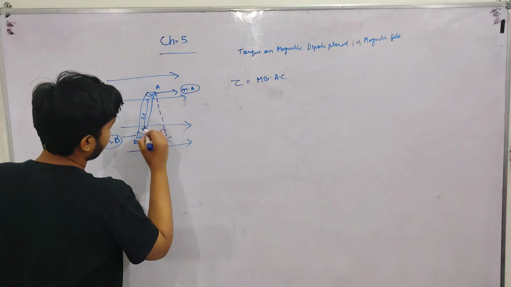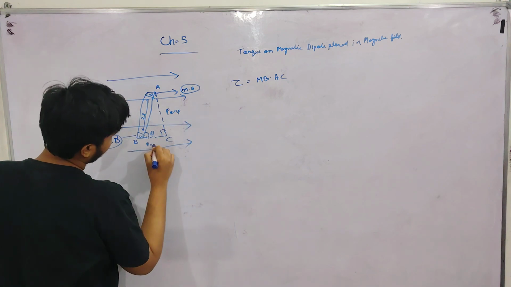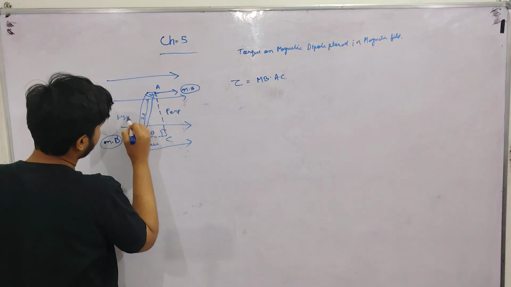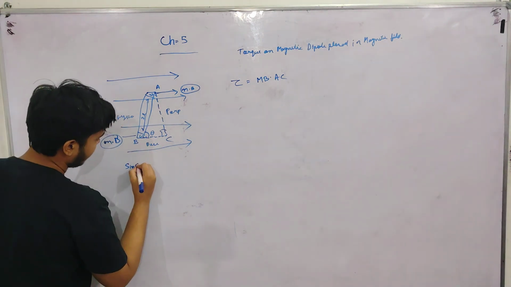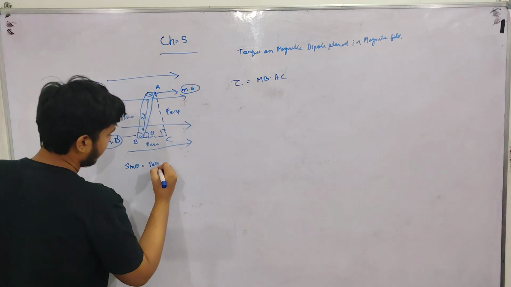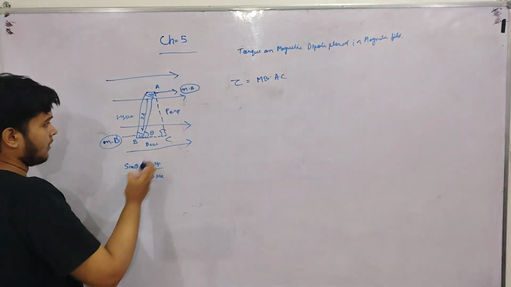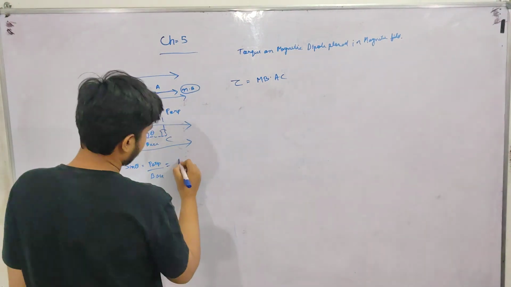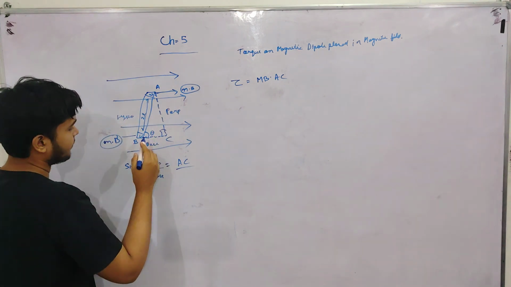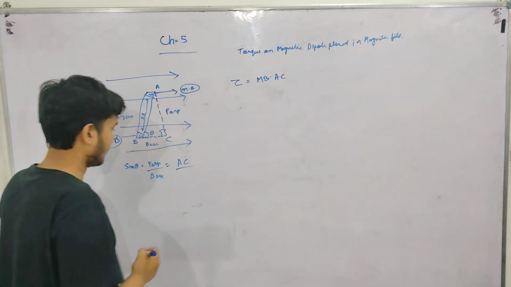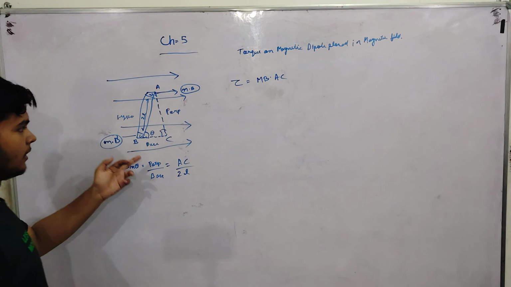This is perpendicular, this is base, this is hypotenuse. Sin theta equals perpendicular by hypotenuse. Perpendicular is AC and base is BC, the length 12.